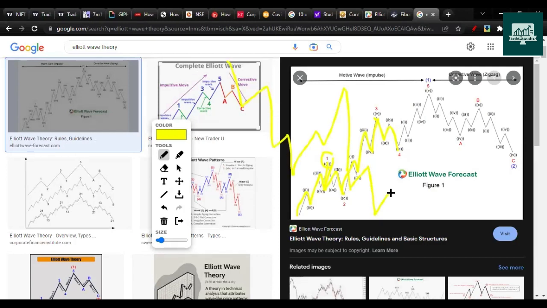Then again 1, 2, 3, 4, 5. Then ABC, like that also is true. So markets will not go forever up. But right now what we are seeing here is the direction is upside for the Nifty.